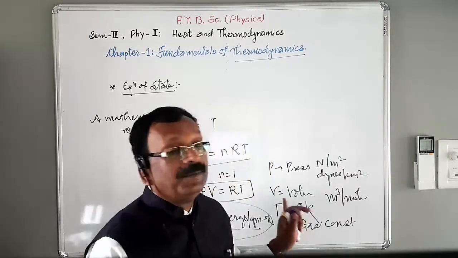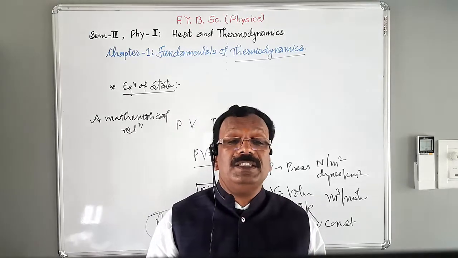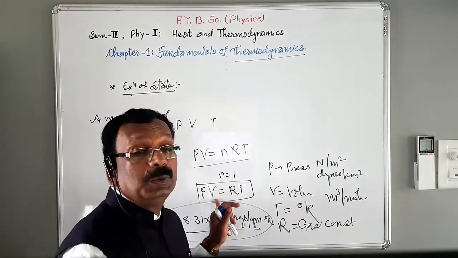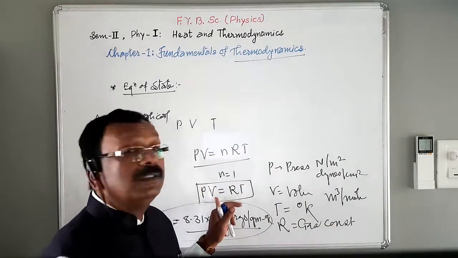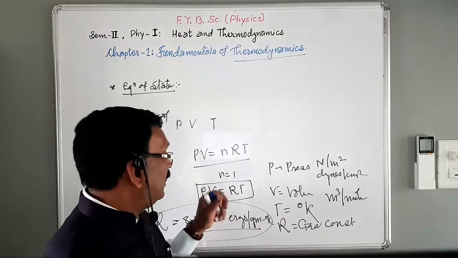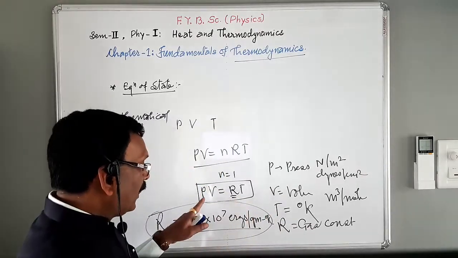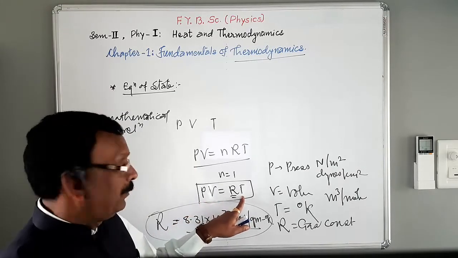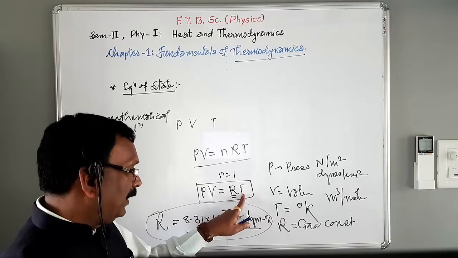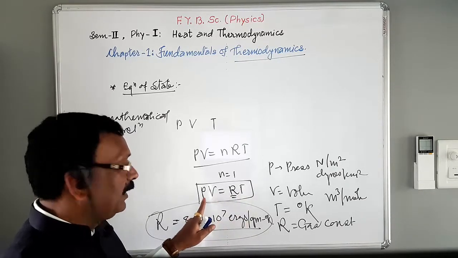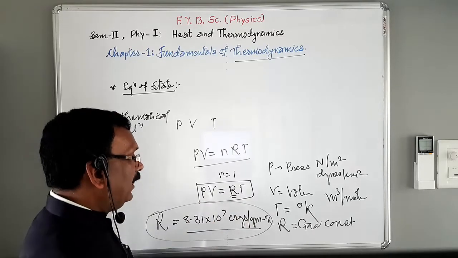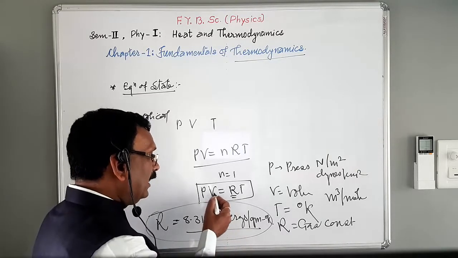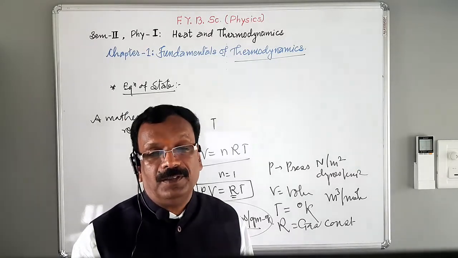Consequently, the thermodynamic state of a homogeneous system is determined completely by knowing any two values or variables out of the three variables. R is constant. If we have the values of pressure and volume, we can determine the temperature. If we have the values of T and V of the gas, then we can determine the pressure. Or if we have the values of pressure and temperature of the gas at a particular stage, then we can determine the volume of the gas.